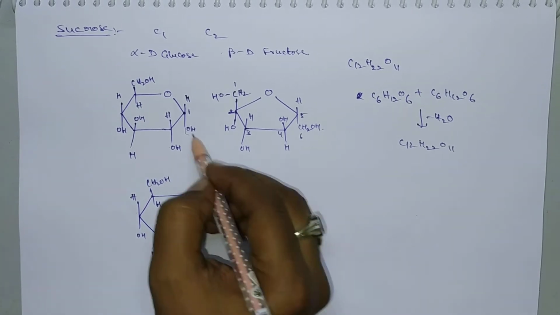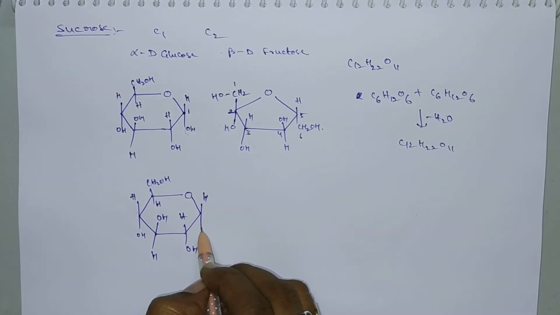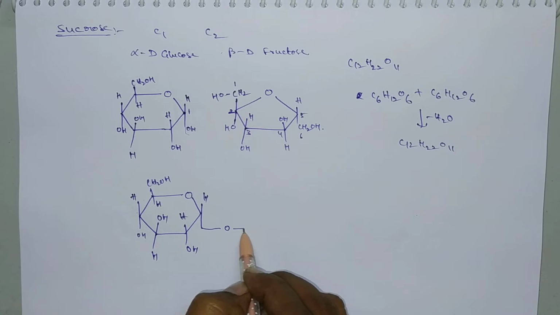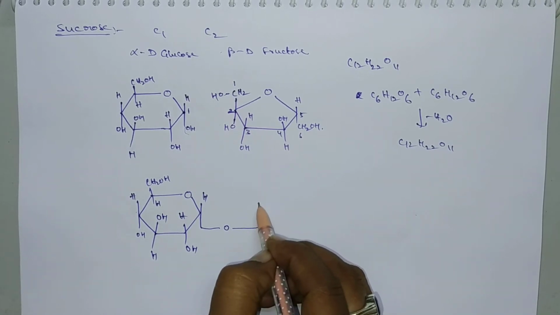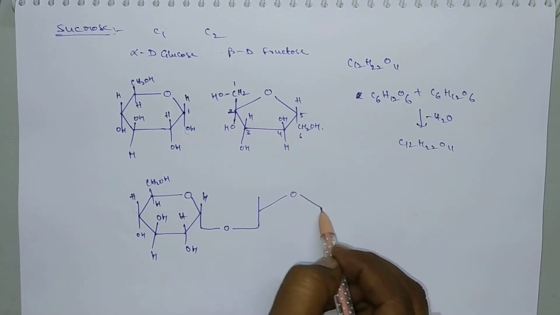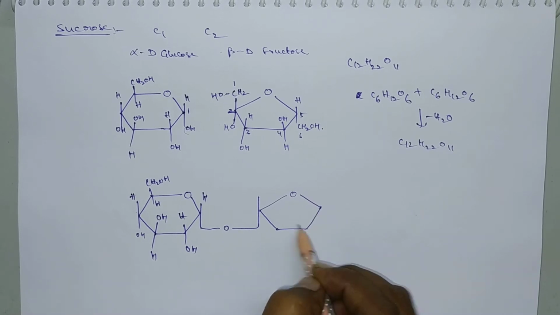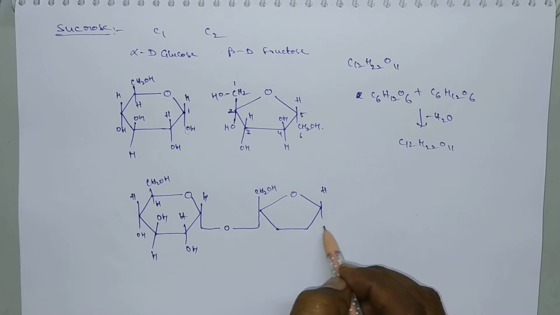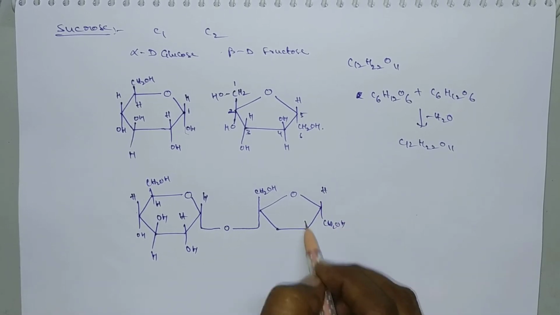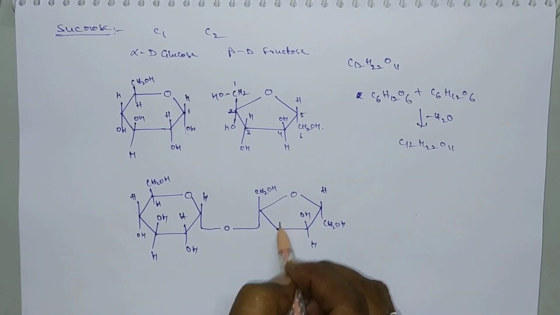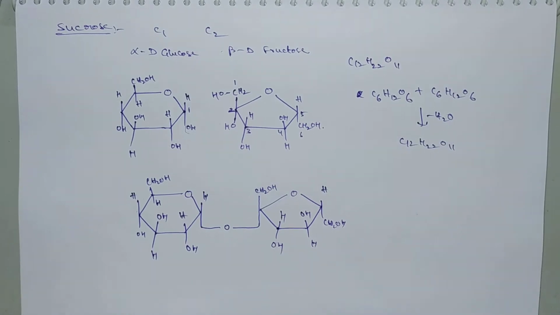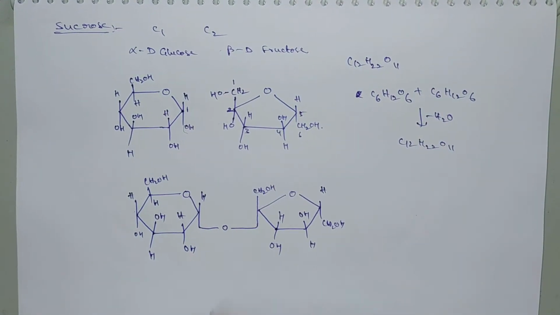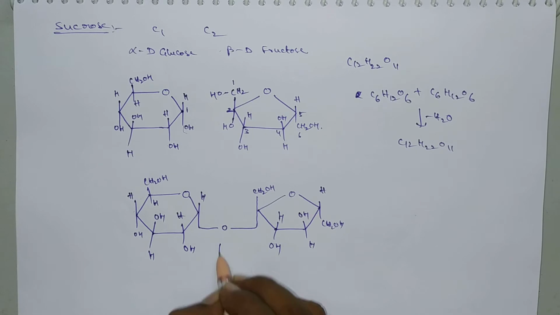By removing water we get 1 oxygen linkage, with CH2OH, H and OH. This linkage is called glycosidic linkage.